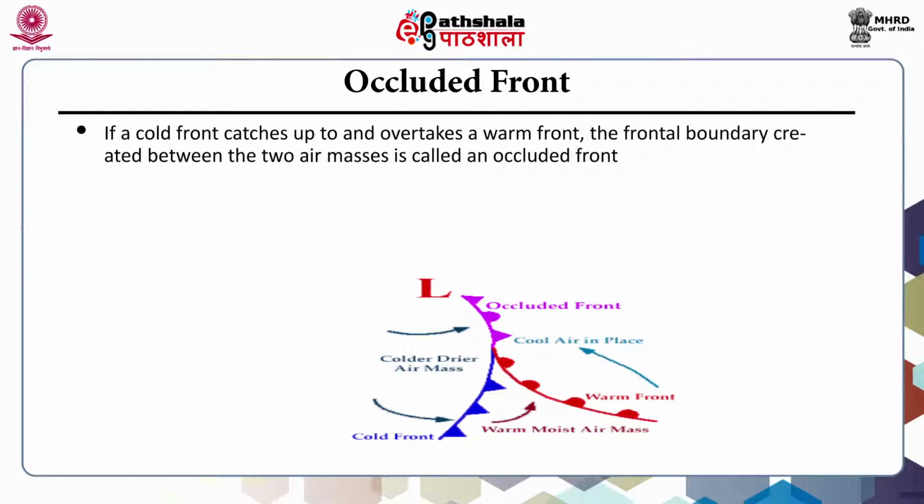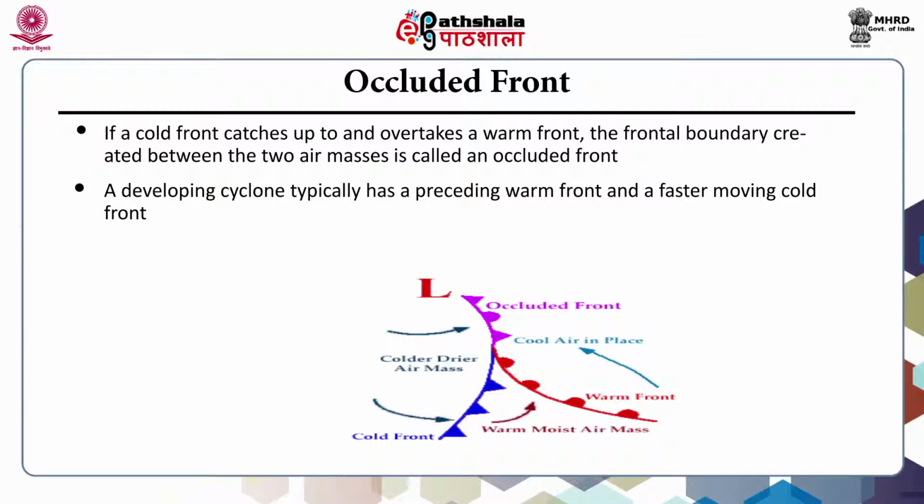If a cold front catches up to and overtakes a warm front, the frontal boundary created between the two air masses is called an occluded front, or simply an occlusion, which means closed off. Occluded fronts usually form around mature low pressure areas during the process of cyclogenesis when the cold front overtakes a warm front. When this occurs, the warm air is separated or occluded from the cyclone center at the Earth's surface.